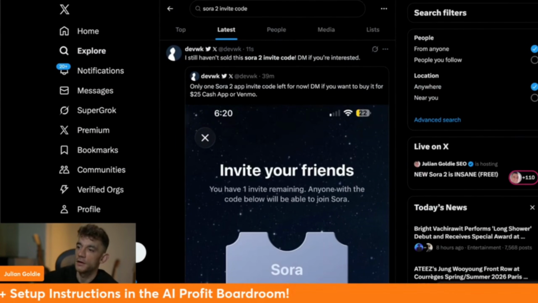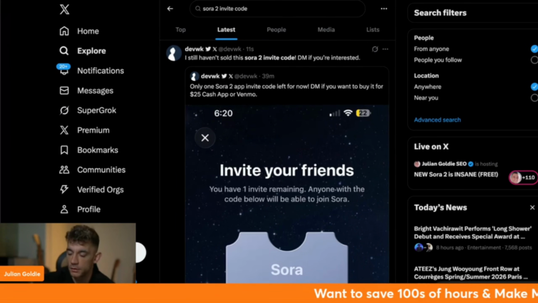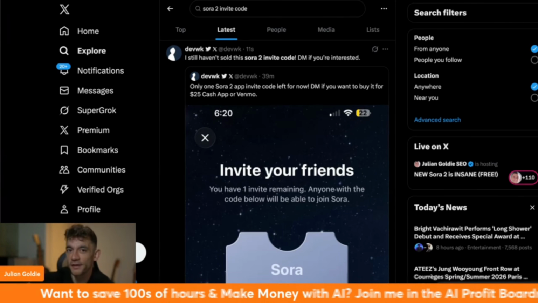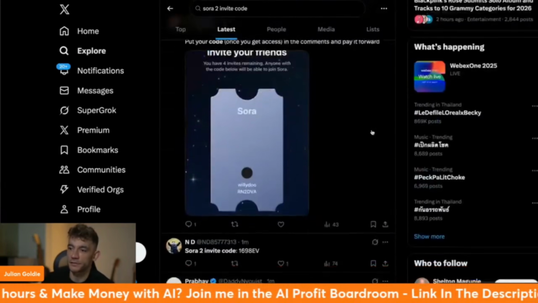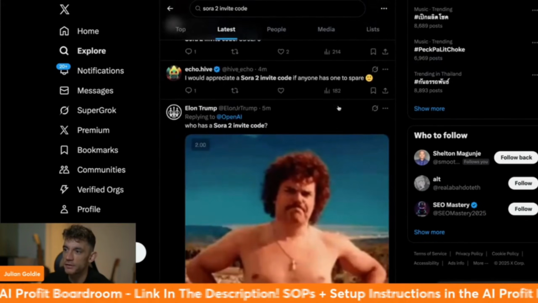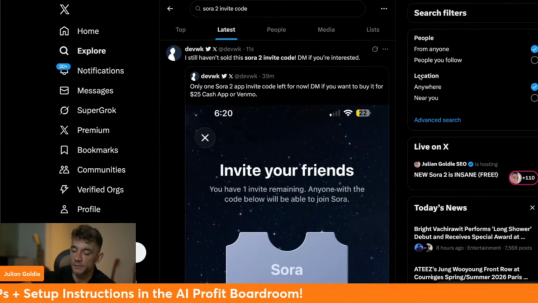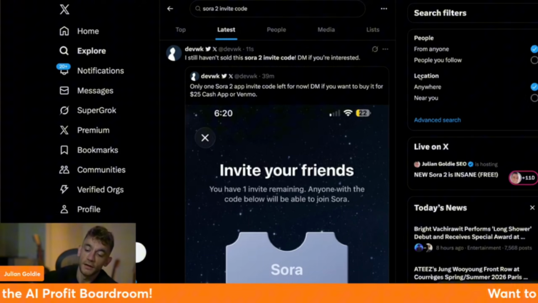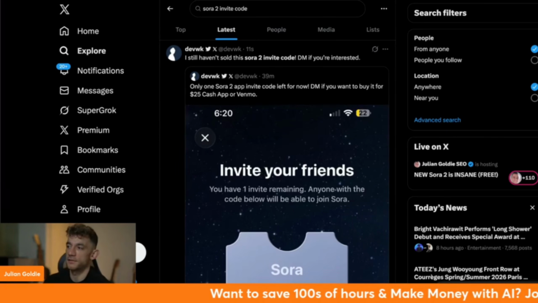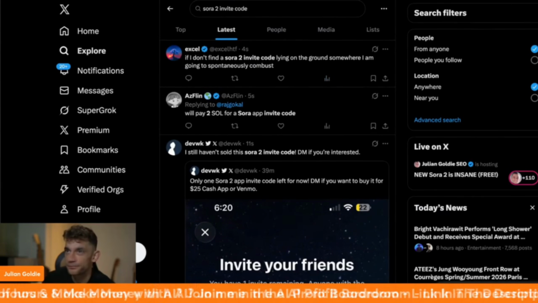The other issue if you're trying to get an invite code, the crazy thing is that even if you're paying for the platform, some people are getting access to Sora 2 for free before you because they're getting an invite code, from what I've seen. So it's a bit of a dodgy move from OpenAI. I don't really like it, to be honest, but that's the way the cookie crumbles sometimes. Whereas if you look at Google and their Veo 3 release, I think they did it the best way for their customers: if you pay more for an extra package, you get access to it, and then they rolled it out to lower tier users later. Whereas this is harsh, making people beg for invite codes.